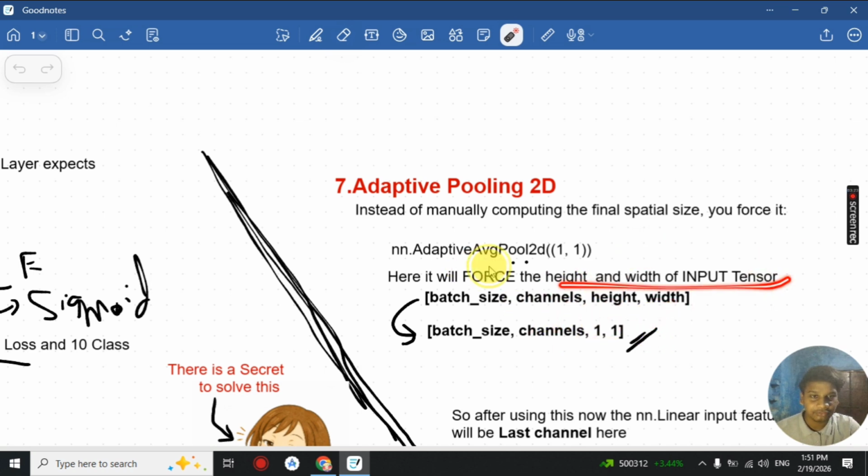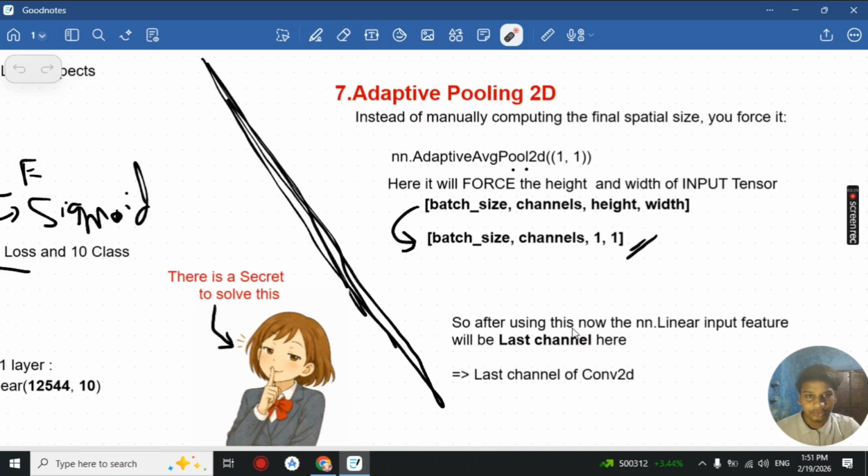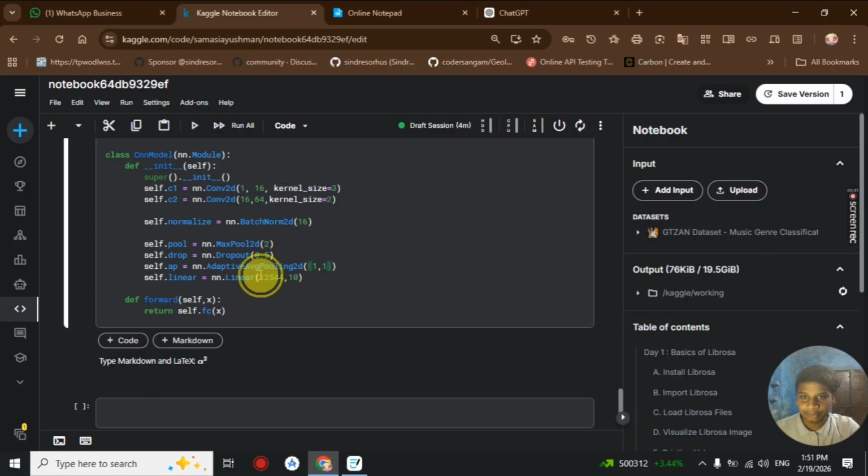So we have our batch size, channels, height and width, and after forcing we only need to remember the last channel size, and the height and width will be forced to 1. Which is 64, and we need to pass the same 64 here